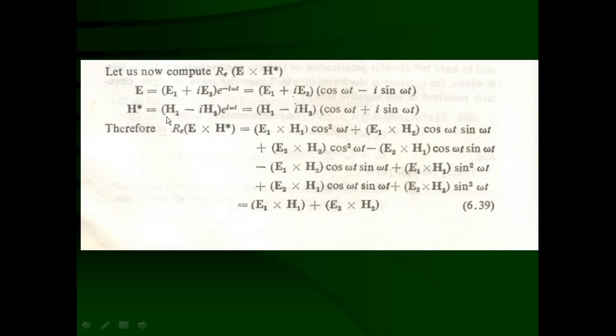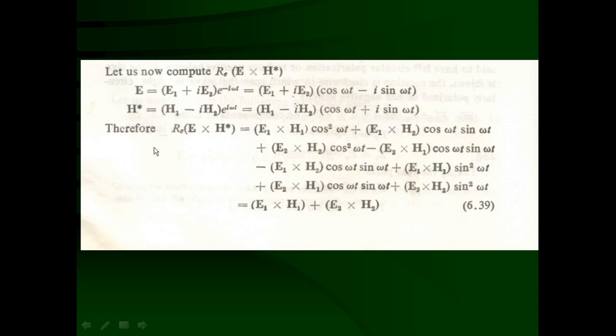Similarly, H star is equal to H1 minus iH2, where i is replaced by minus i. And here also it becomes plus e raised to plus i omega t. That means H1 minus iH2 times cos omega t plus i sin omega t. Here also you see the sign becomes plus now, because it is e raised to i theta instead of e raised to minus i theta.